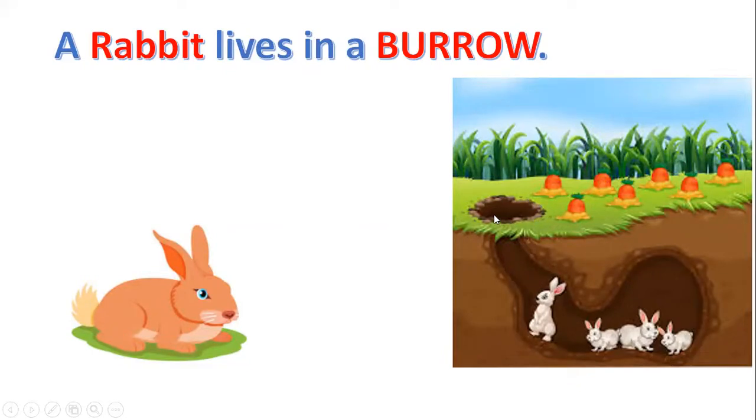In this way, a rabbit makes a burrow. It digs the earth and makes a big hole, a big space for him to live, and it is called a burrow.